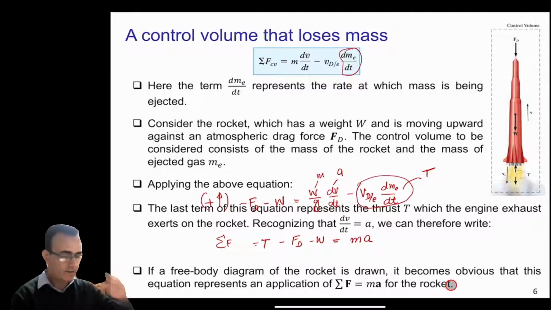So this means that this equation is nothing but Newton's second law, and it is important to know that this term is the thrust. If you put this velocity inside the d, it becomes the rate of change of momentum of the expelled gases, which is again a force, and that force is what we call the thrust here. Okay, so this was the first case, that is, the system loses mass.